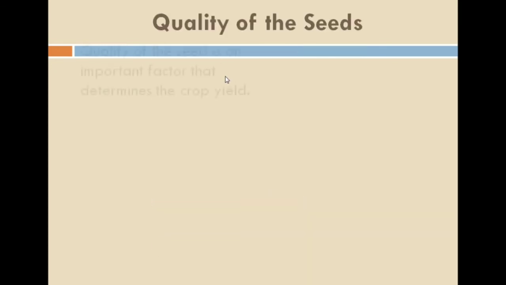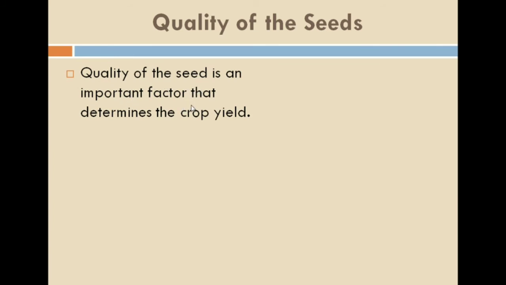So let's see how we are going to check the quality of the seeds. Quality of the seed is an important factor that determines the crop yield. I have just said that if the quality of the seed is not good, if it is not what the farmer requires, then the crop production will not be sufficient, or it will be in lesser quantity. So it is very important to check the quality of the seeds.